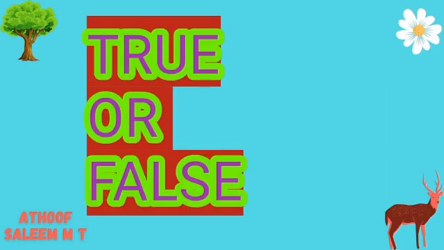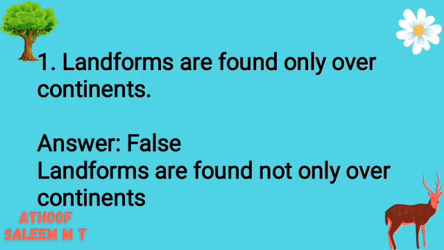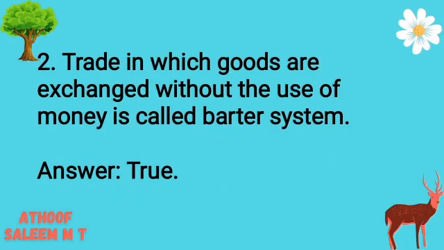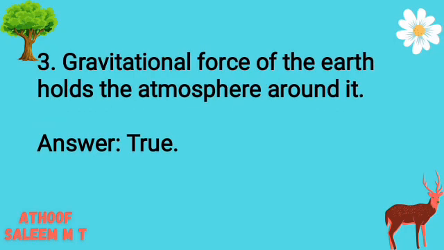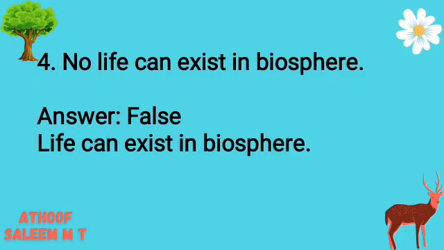Write whether the given statements are true or false. 1. Landforms are found only over continents. Answer: false. Landforms are found not only over continents. 2. Trade in which goods are exchanged without the use of money is called barter system. Answer: true. 3. Gravitational force of the Earth holds the atmosphere around it. Answer: true. 4. No life can exist in biosphere. Answer: false. Life can exist in biosphere.